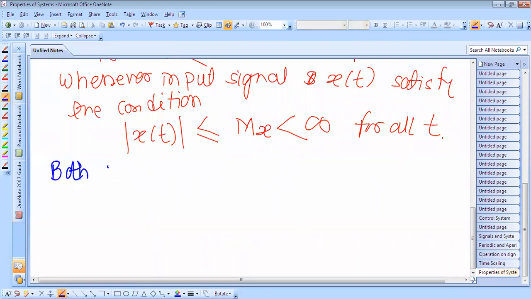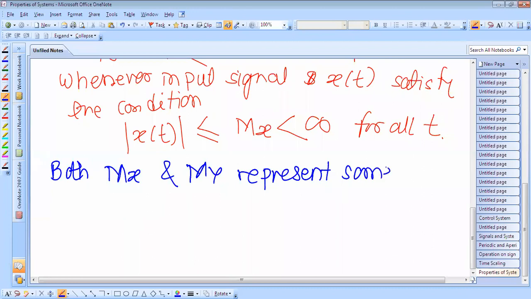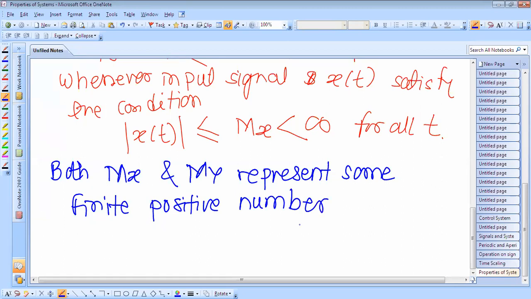Both here, M_x and M_y represent some finite positive numbers. Okay, so for a bounded input, bounded output system, the operator H is bounded input, bounded output stable if the output signal satisfies the condition, that is, the magnitude of y of t is less than or equal to M_y, which is less than infinity for all t.